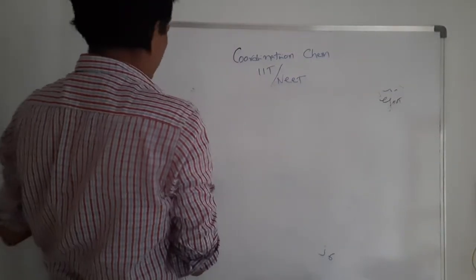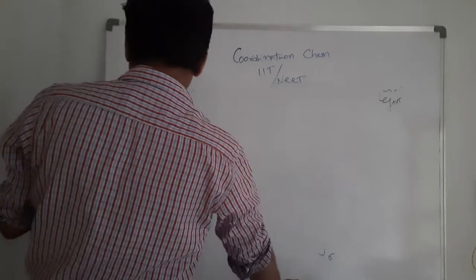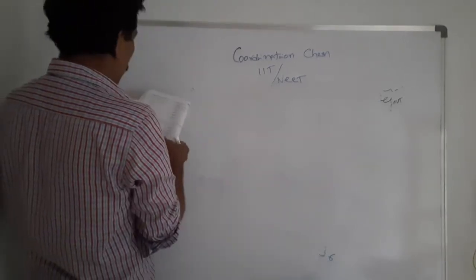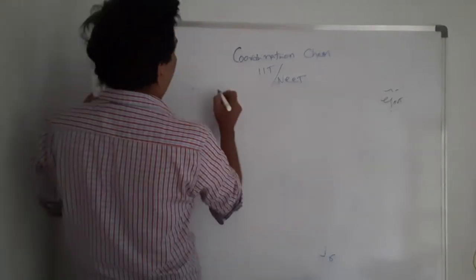The other question is: which among the following has bond order equal to 1?